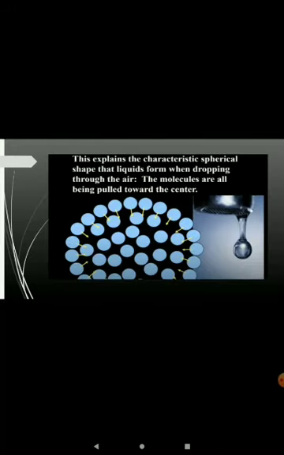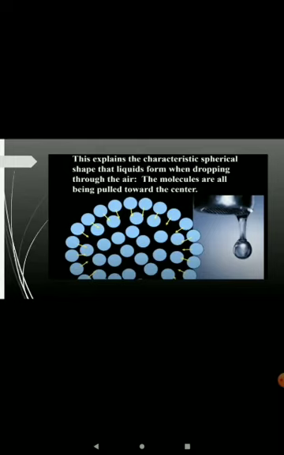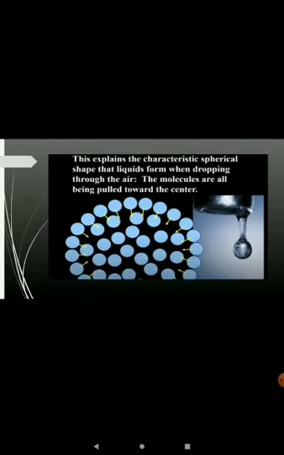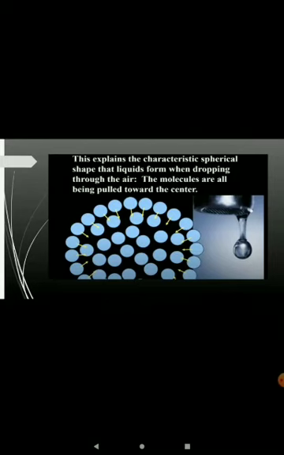Now why is the shape of the liquid drop spherical? It is because when the liquid drops through the air, the molecules are being pulled towards the center. The free surface of the liquid has a tendency to contract and occupy minimum surface area, and out of the different shapes, triangle, rectangle or sphere, the sphere has the minimum surface area. Therefore the shape of the liquid drop is spherical.